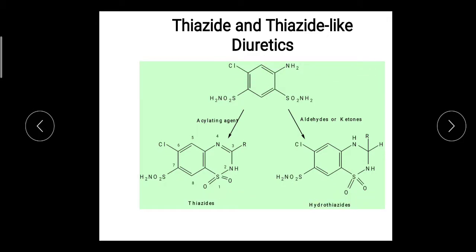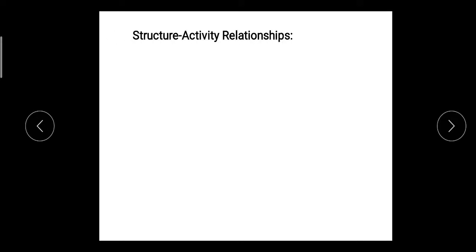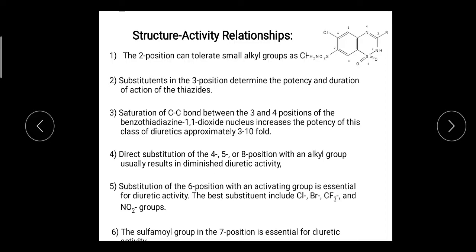There are two categories under that. One is thiazide, or chlorothiazide, having an unsaturation in the ring, and the other is hydrochlorothiazide, or hydrothiazide, where a saturated bond is present. Then structure activity relationship, different points.